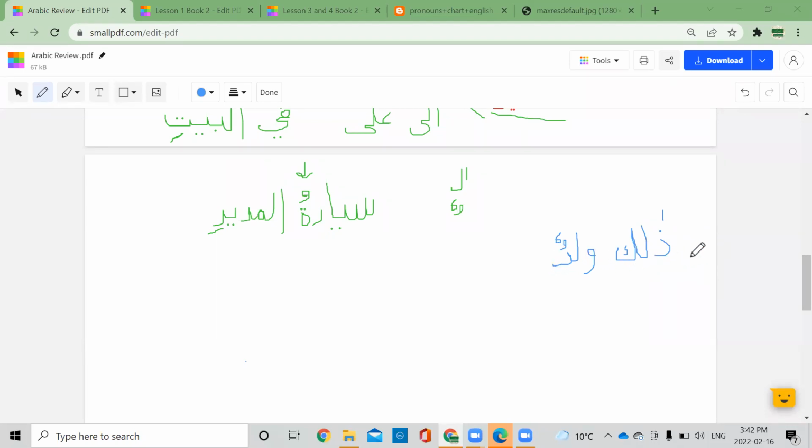ذَلِكَ وَلَدٌ. Go ahead, Sister Siti, please finish. So it's اسم الإشارة للبعيد. It's مبتدا, and ولد is خبر because it has tanween. So it's a جملة اسمية, a complete sentence. Both components, مبتدا and خبر, are there. Okay, Jazakallah khair. That was awesome. Let's do a different one for someone else.